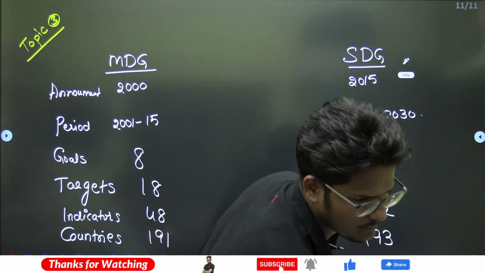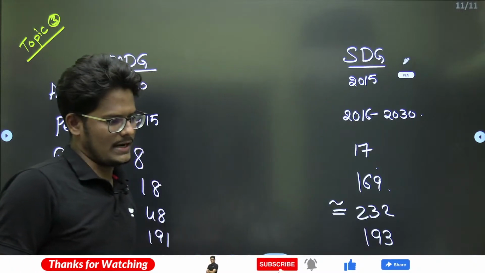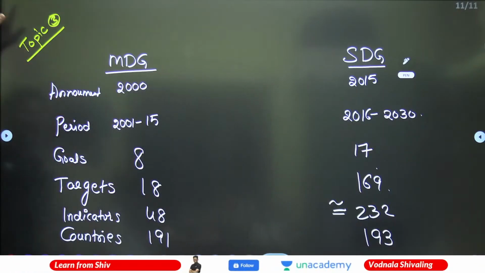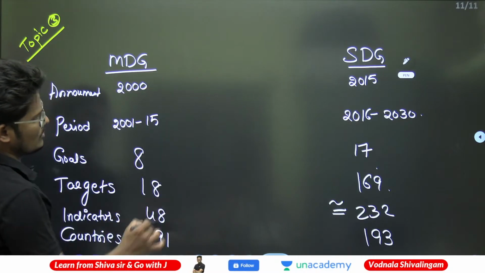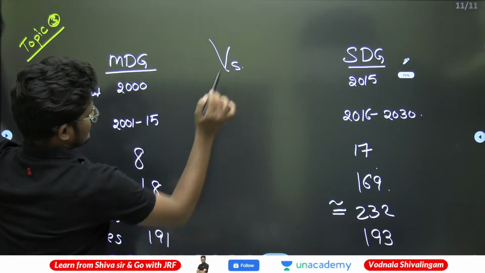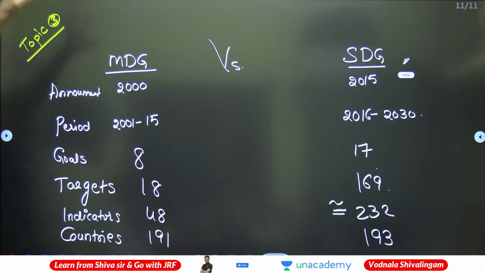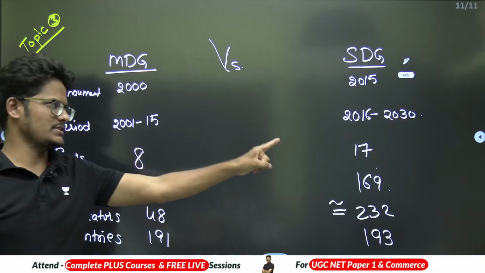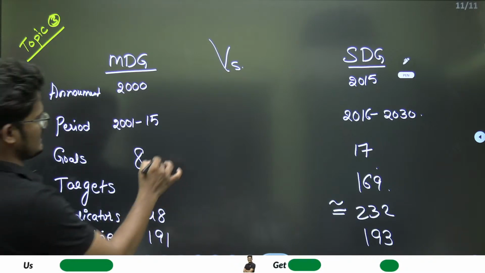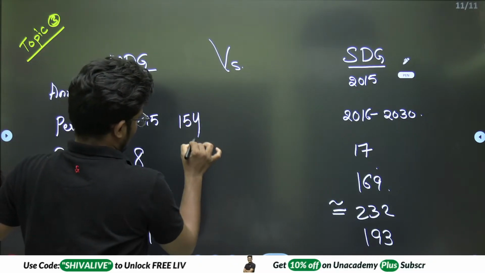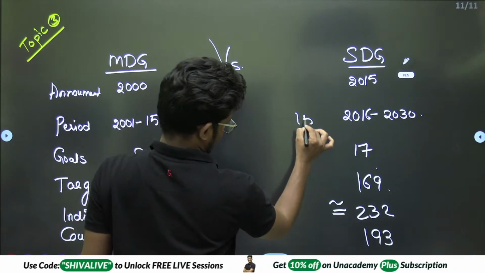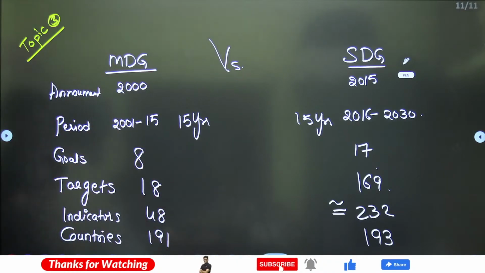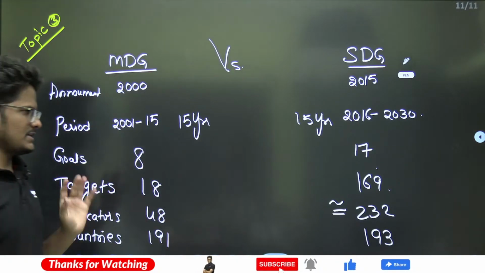Simply put, MDG versus SDG: announced in 2000 and 2015, periods 2001 to 2015 and 2016 to 2030, both 15-year periods, with 8 and 17 goals, and 18 and 169 targets.